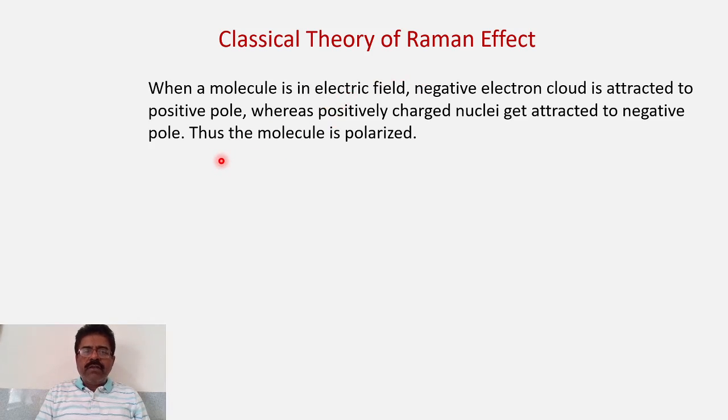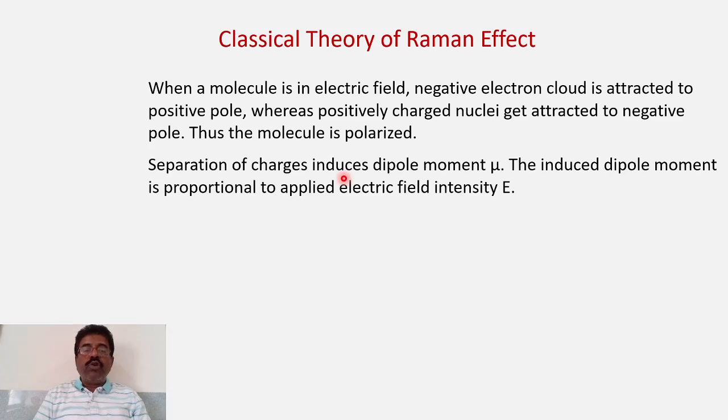So straight away you can say that this molecule is polarized. The positive and negative charges are slightly displaced, and there is a polarization. Because of this separation of charges, there will be some induced electric dipole moment. Suppose this induced dipole moment is mu.